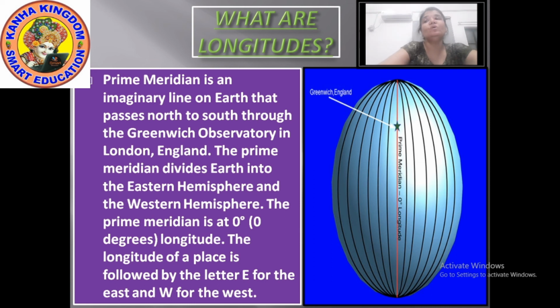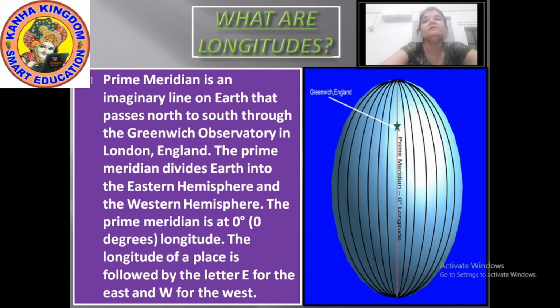If you want to know the position of a place, we can take one example. Tonga Island is in the Pacific Ocean, and Mauritius Island is in the Indian Ocean. Both of these places are situated on the same latitude, 20 degrees south.